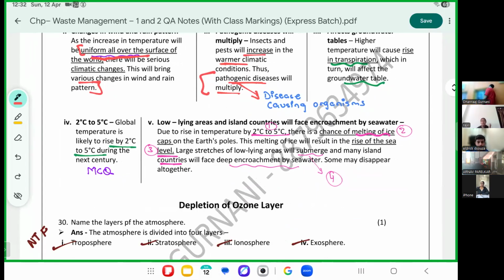And point number 5, when 2 to 5 degree temperature rises, please mark, there will be a change in ice caps. Ice caps will melt. This will result in rise in sea levels. And certain areas, that is certain countries near the sea, will get submerged. That is, countries will face encroachment by sea water.